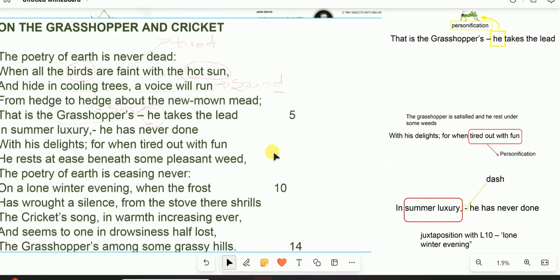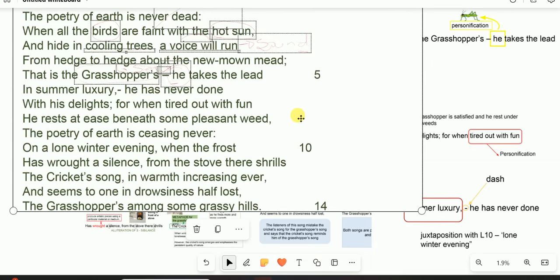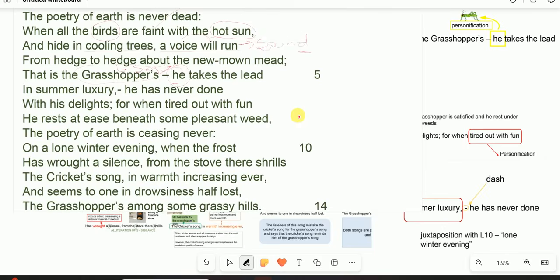Now we transition and go to the sestet, right? So the grasshopper is done. The grasshopper is satisfied because it has played its role. The role was to sustain the sound when the birds were mute, was to sing, was to run, was to take the lead. Now the poetry of earth is ceasing never.